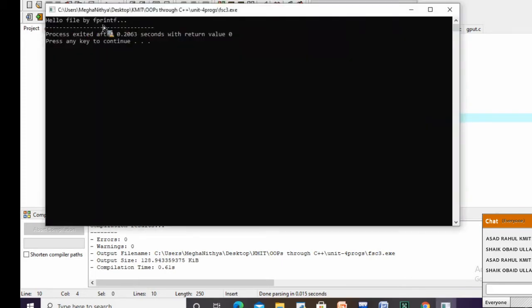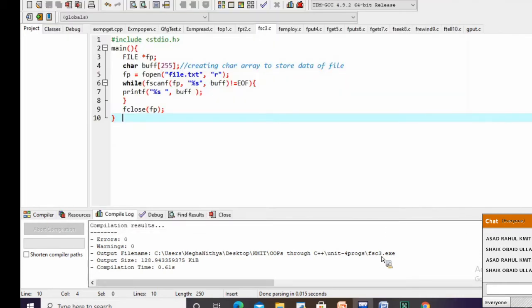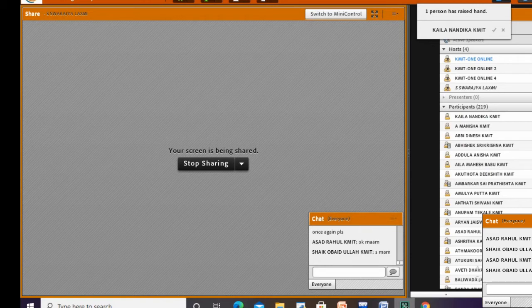See, hello file by fprintf. This was the content we had in file.txt that we have written into file.txt by using fprintf. Is this clear? Fscanf and fprintf, followed, everyone? Okay, good.